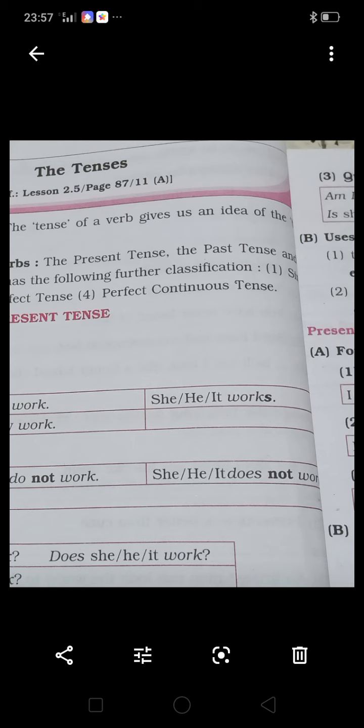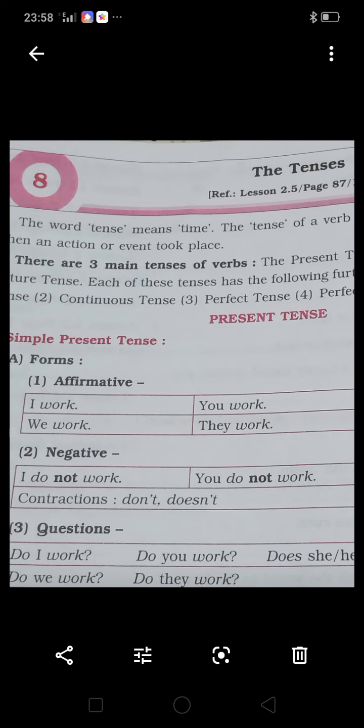Okay, like this way. Or they don't work, he, she, it doesn't work. Means the contraction also we can use for negative form.